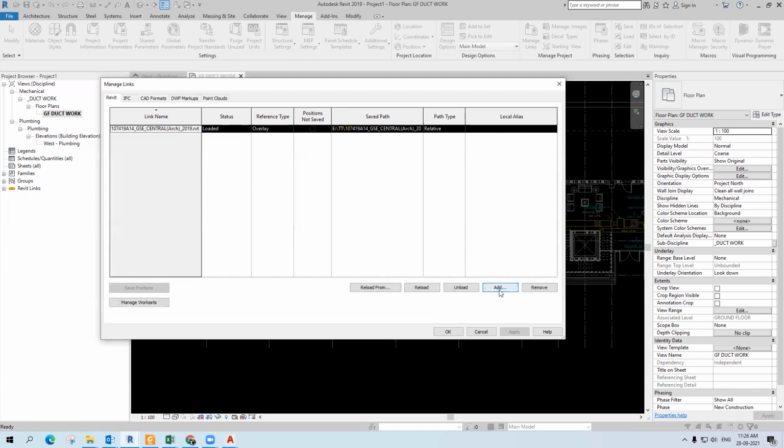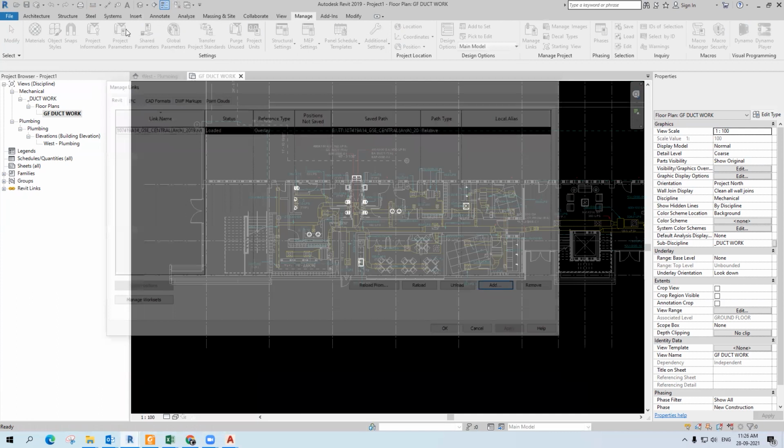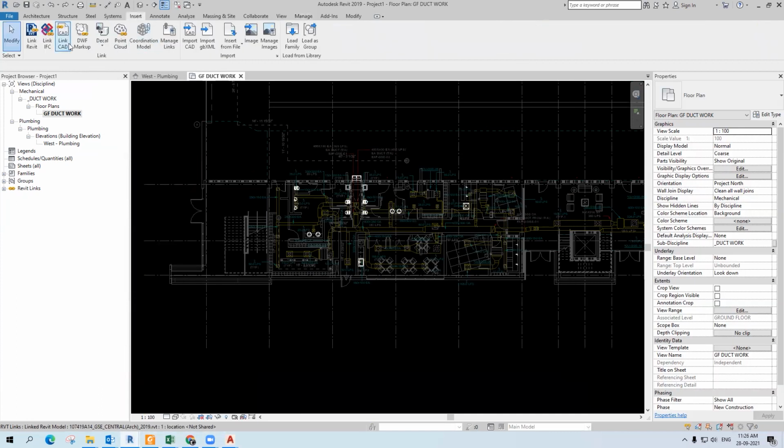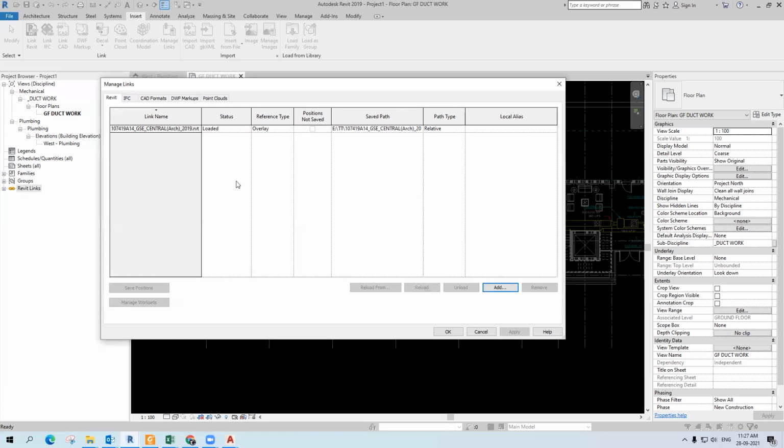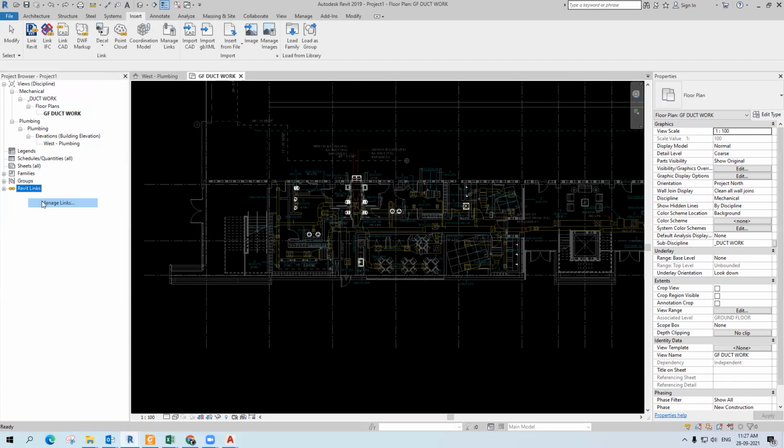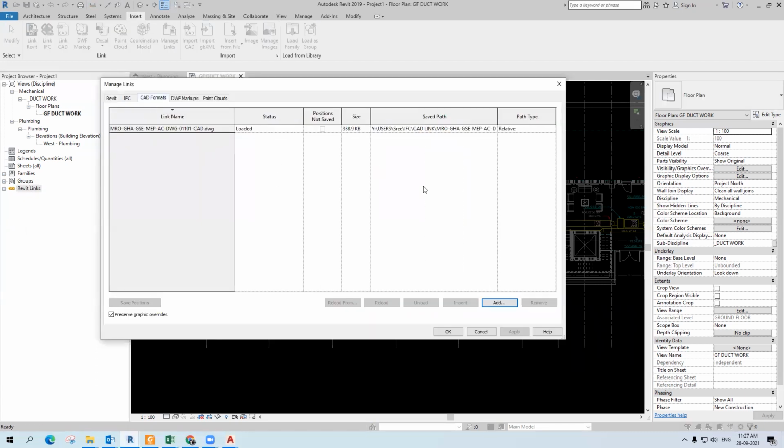If you want a new link, either you can add from this point, or you can use Insert Revit Link directly. You can also pick it here in the option. Just right-click on Revit Link and choose Manage Links, the same option. This is easy. Here, just right-click, Manage Links, CAD format.